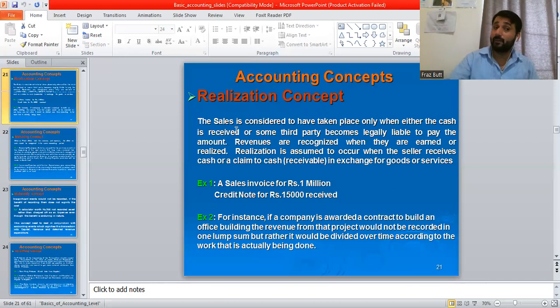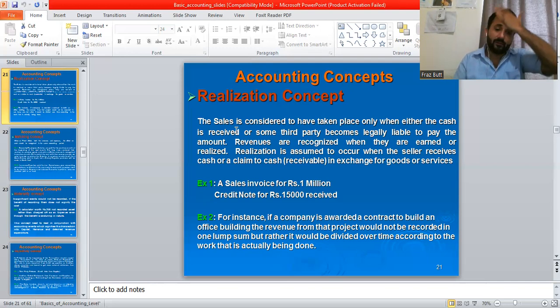Otherwise, if a third person says, I legally assure you that this person will pay you money after 10 days, then you regard it as accounts receivable with that amount. So realization means either you receive money in physical form or in electronic form, or a third person legally guarantees you that money will be returned. So you regard that because you realize the money will be received.